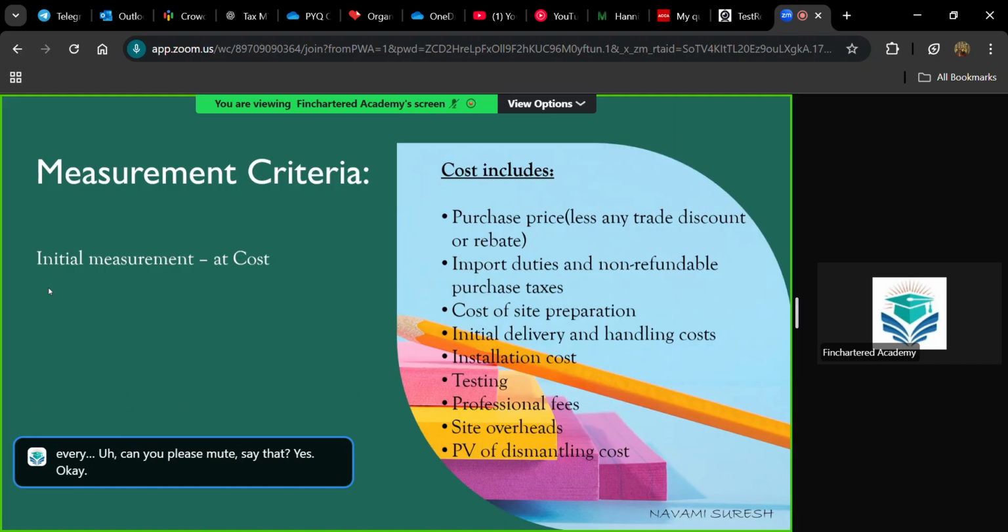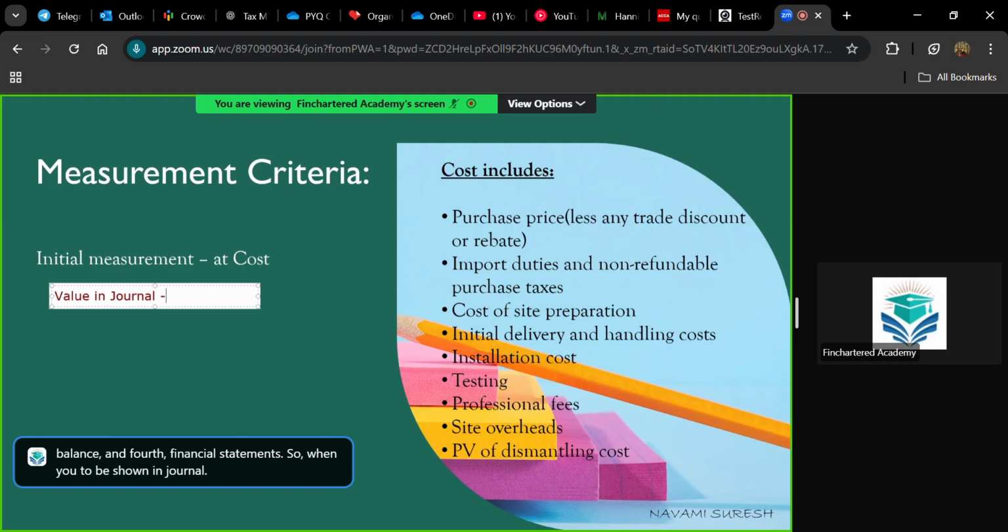For every standard, you have this initial measurement and subsequent measurement. It simply means what is the initial value at the date of acquisition, or at the date of commencement. The initial value of a non-current asset simply means the value to be recorded in the journal entry. Your first recording happens in the form of journal, isn't it? Accounting procedure: first, journal entry. Second, ledger. Third, trial balance. And fourth, financial statements.